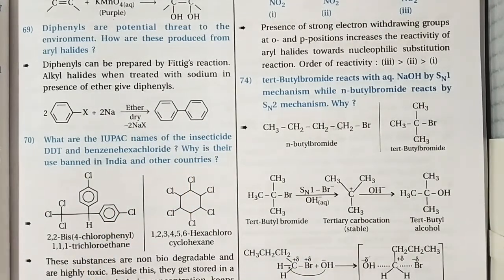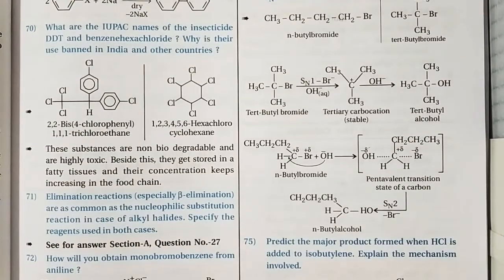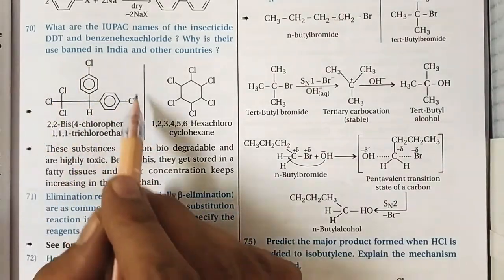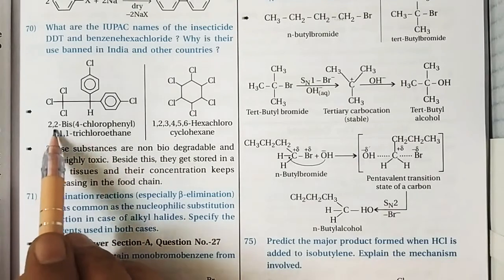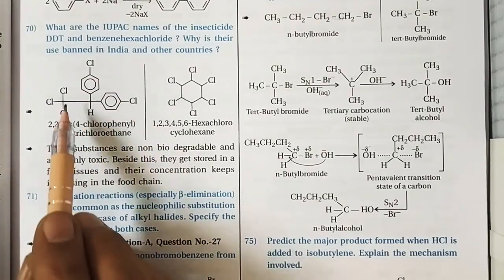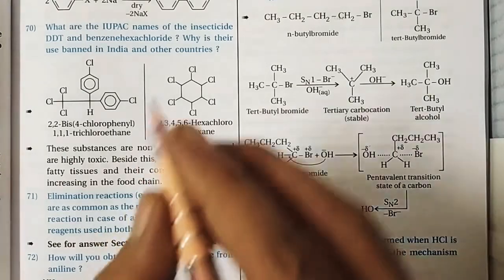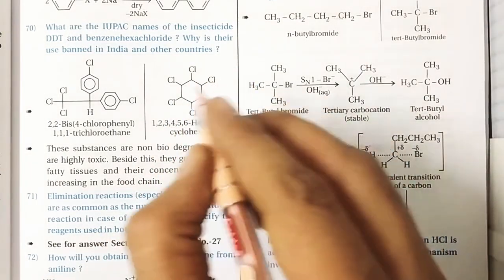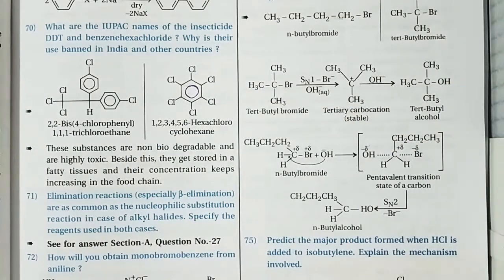Then, what are the IUPAC names of the insecticides DDT and benzene hexachloride? The name of DDT is like that: para-para dichloro, so it's 2,2-bis(4-chlorophenyl)-1,1,1-trichloroethane. While the name of the other compound is 1,2,3,4,5,6-hexachlorocyclohexane, the name of benzene hexachloride, and we have to draw the structure of benzene hexachloride like that.